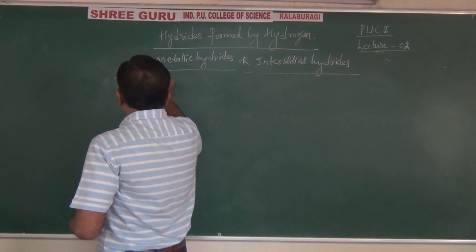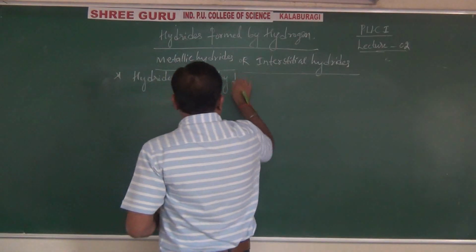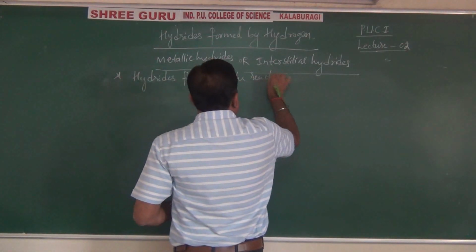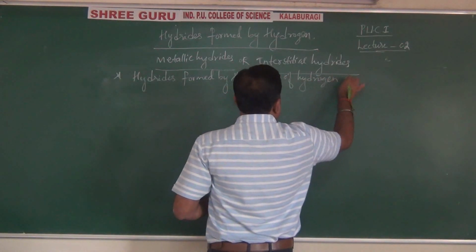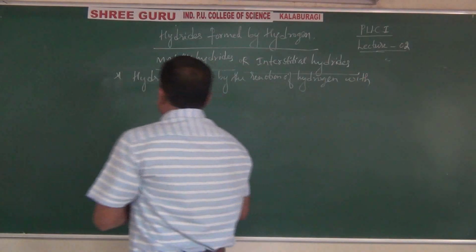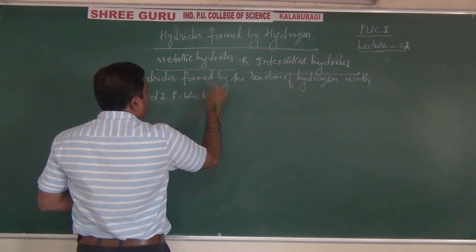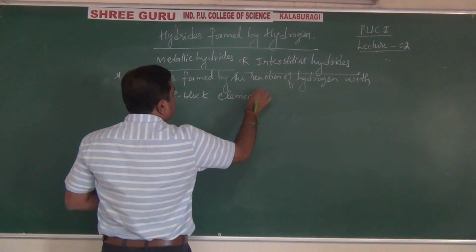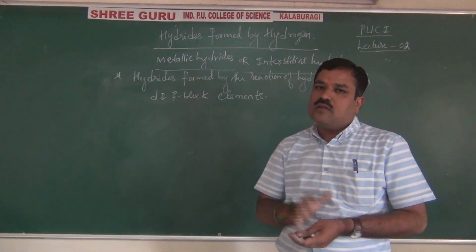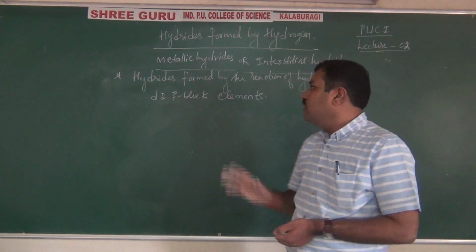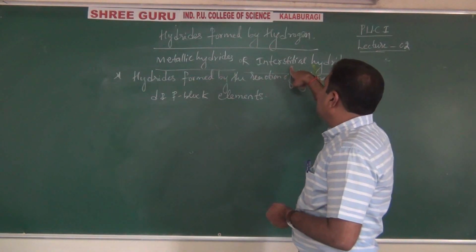Hydrides formed by the reaction of hydrogen with what? That is D and F block elements, especially transition and inner transition elements, because D block elements are called transition elements, F block elements are called inner transition elements. They are all metals. That's why metallic hydrides. Why are they called interstitial hydrides?